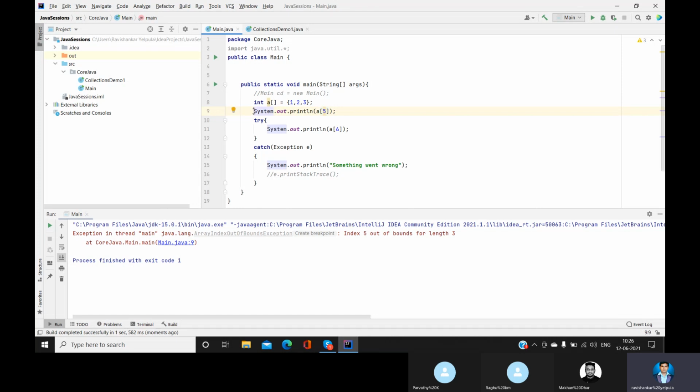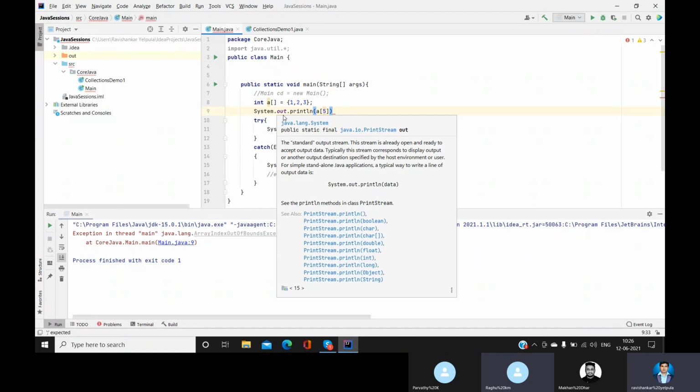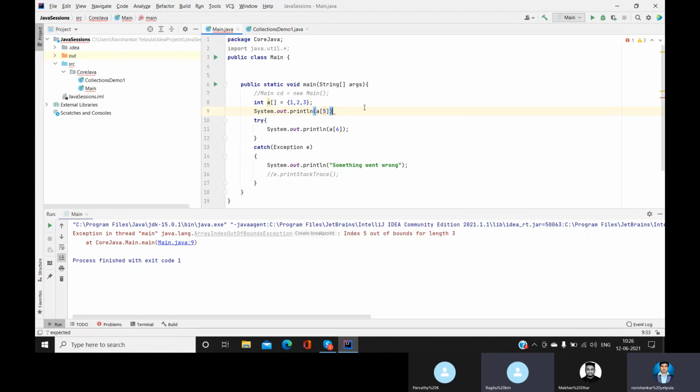So now you just tell me, there is a difference, guys. Will this throw an error? Error means while compiling, okay. Can you see any kind of red mark here? No. So it is not an error. Only when we run it do we come to know whether there is an error or not.